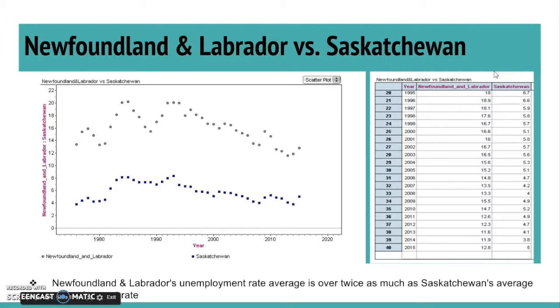So Newfoundland and Labrador's unemployment rate average is over twice as much as Saskatchewan's average unemployment rate. Newfoundland and Labrador's lowest unemployment rate is 4.1% in 2013, and Saskatchewan's highest unemployment rate is 8.3%.